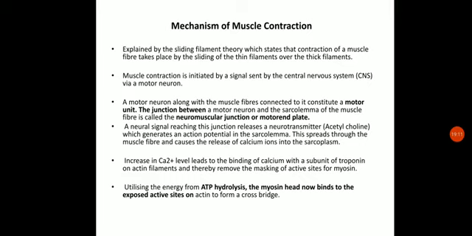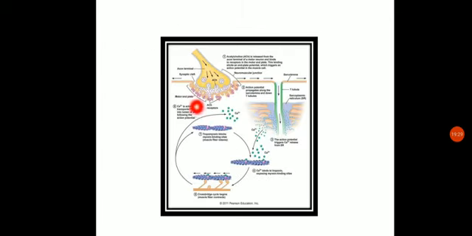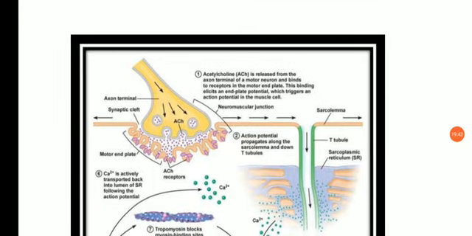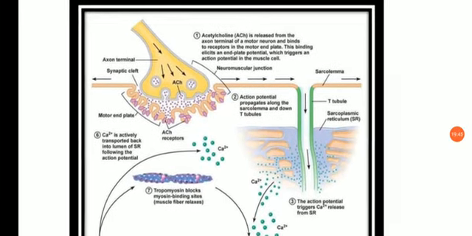The junction between a motor neuron and the sarcolemma, that is the membrane of the muscle cell, is called a neuromuscular junction or motor end plate. So here this is the junction between this nerve and this cell, the sarcolemma we can say, and this region is called the neuromuscular junction. You can say this is a motor end plate, or we can say neuromuscular junction.